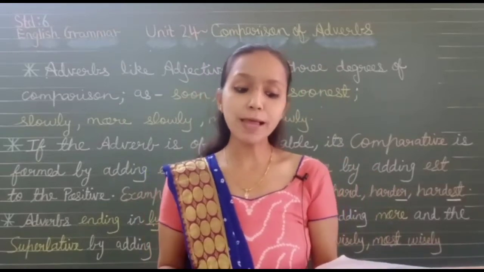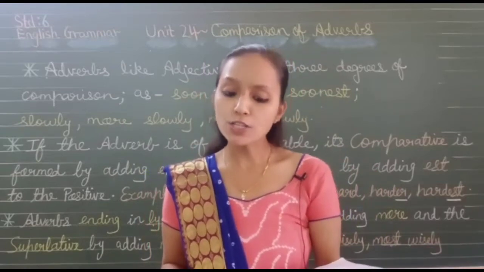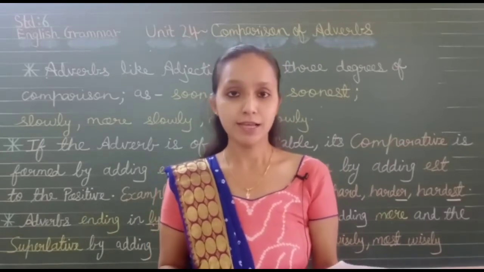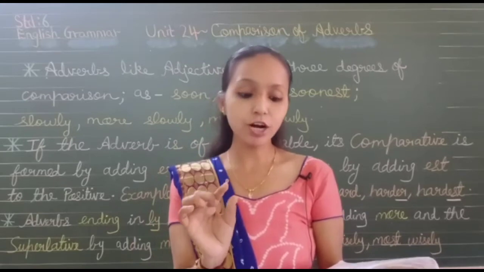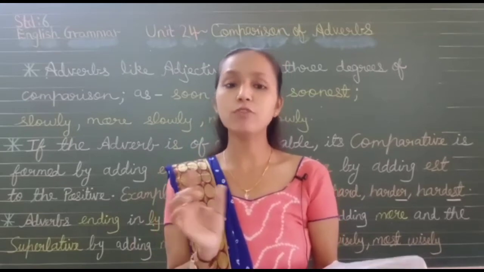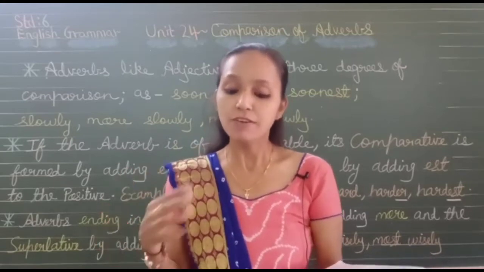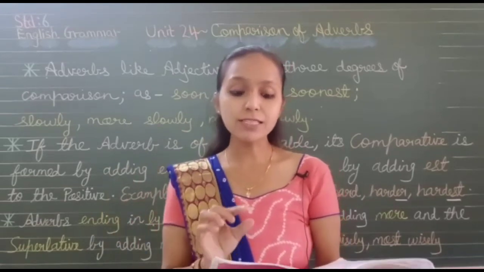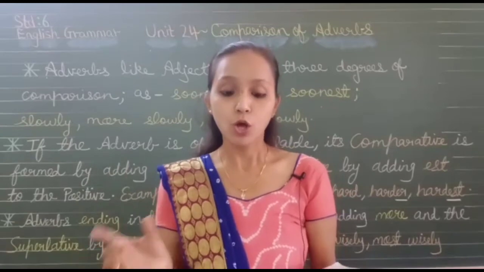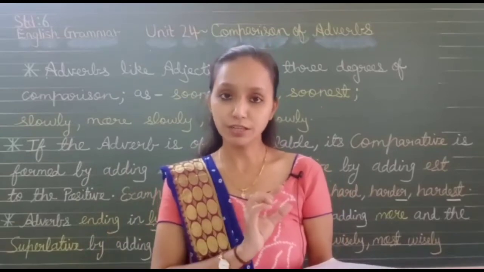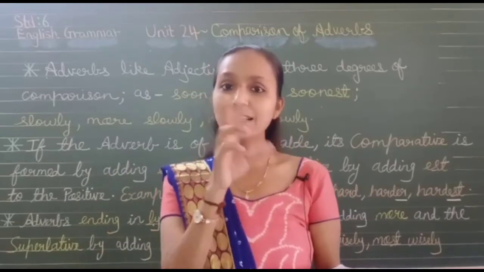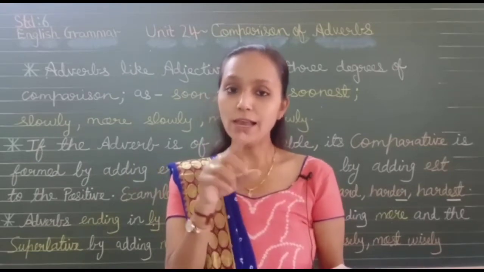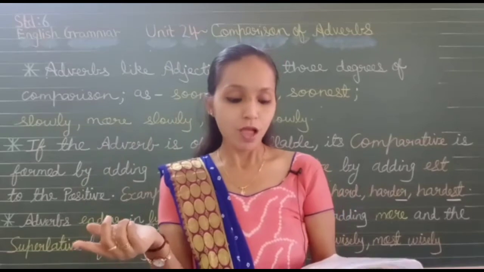You have to fill in the blanks with the comparative or superlative adverb formed from the adjective in bracket. In bracket you have the adjective word and you have to fill it with comparative or superlative adverbs. Let us have a look at a few examples. Light travels dash than sound. Quick is the adjective. You are comparing two things, light and sound. So we will have the comparative degree. More quickly.